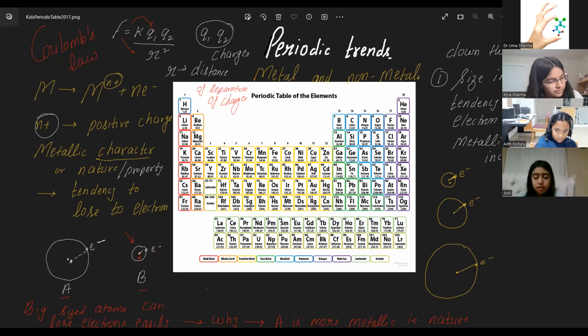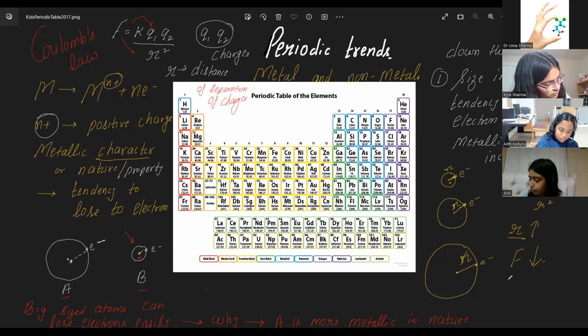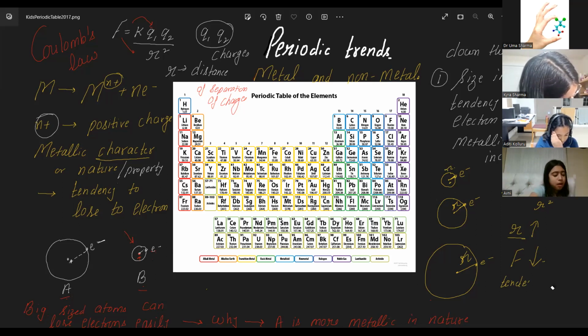Q1, Q2 over R squared. And then say this R is increasing. You can see it is increasing. This is R. This is R. This is R. R increases, force of attraction decreases. Up arrow increasing, down arrow decreasing. So tendency to lose electron increases. That I have already written here. So R is increasing, so the attraction decreases.